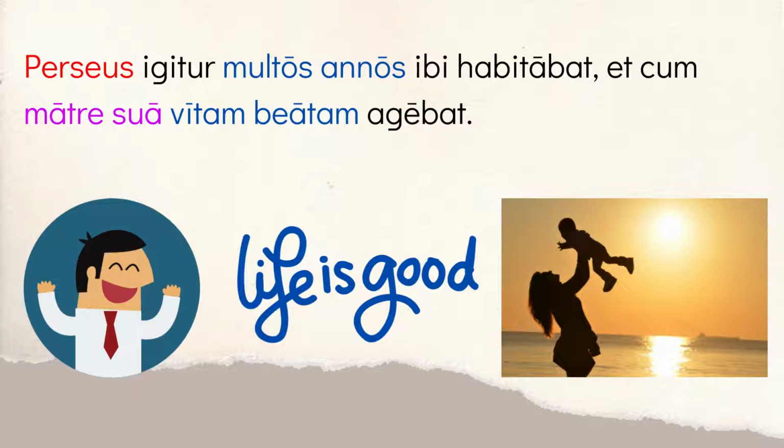And agebat, he was living is one way to translate agebat. It's more of an idiom, but he was living a vitam beatam, a beautiful life, cum matre sua, with his mother. So he's living with Danae, his mom, and he's living a really good life. He's growing up with her.